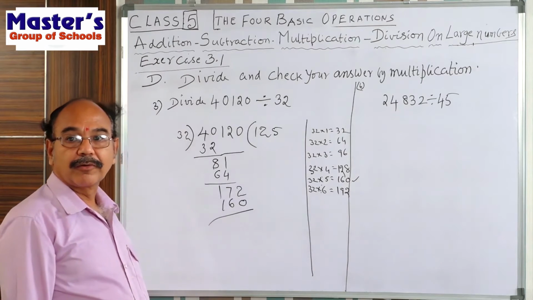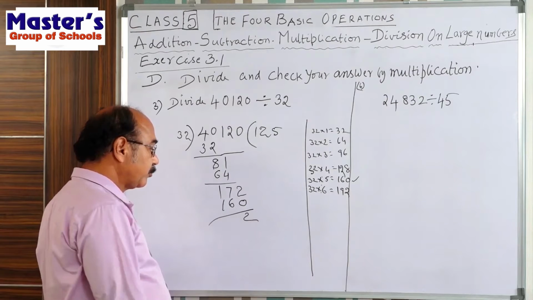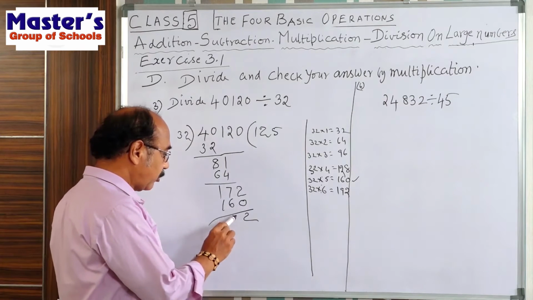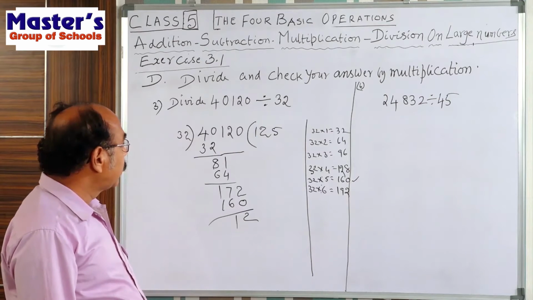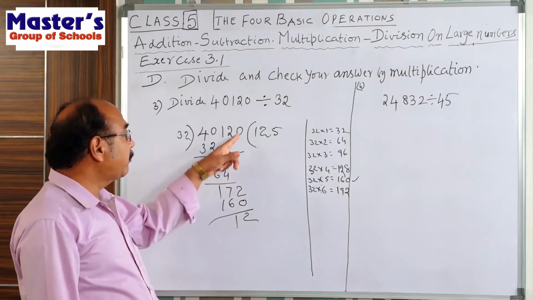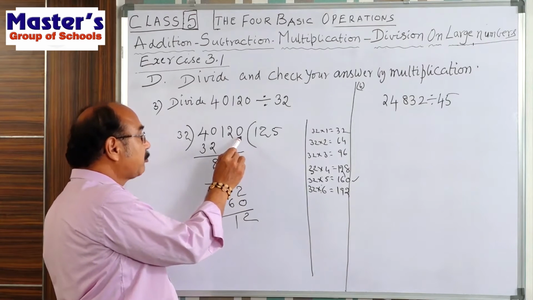Subtract. So here 2 minus 0, 2, 7 minus 6, 1, so 12. Now here, from the dividend, we can get one more, that is the last one, 0 is there.